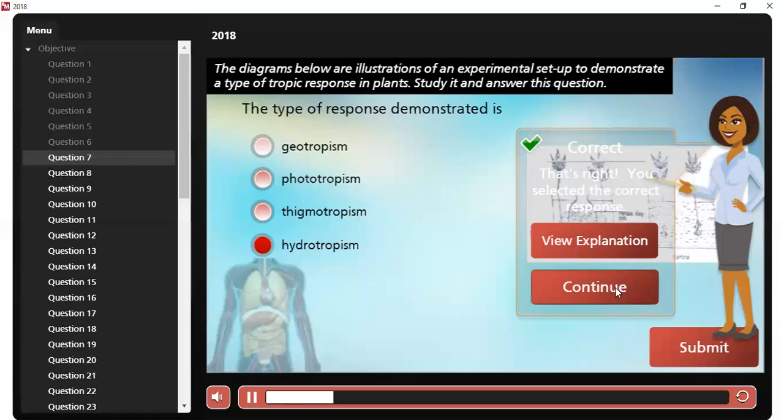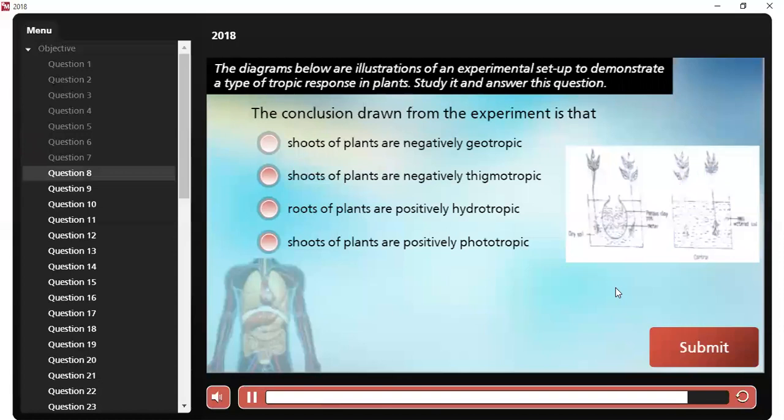Question number 8. Stay with me, still on the same diagram. The conclusion drawn from the experiment is what?